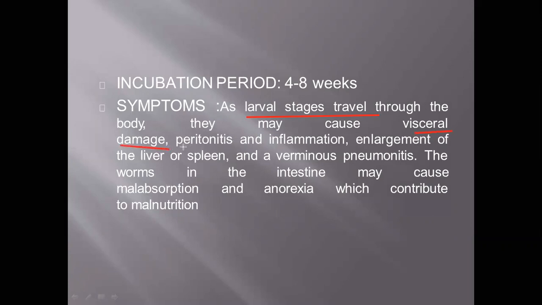Then from there they go for peritonitis and then inflammation, then enlargement of the liver and spleen. This mainly affects the liver. Then the worm in the intestine may cause malabsorption and anorexia, which contribute to malnutrition. So these are the two areas. The symptoms will be mainly seen in the liver and in the intestine, which will affect the individual within 4 to 8 weeks.